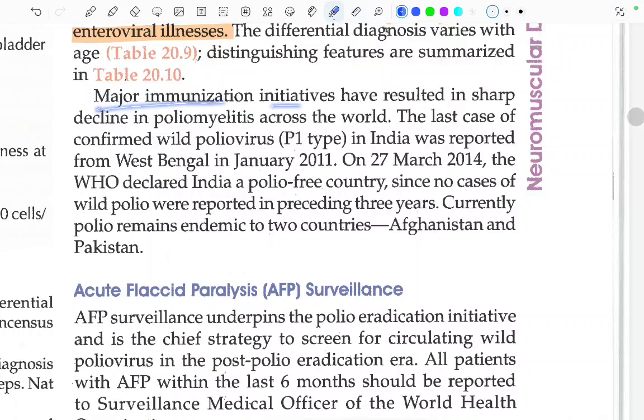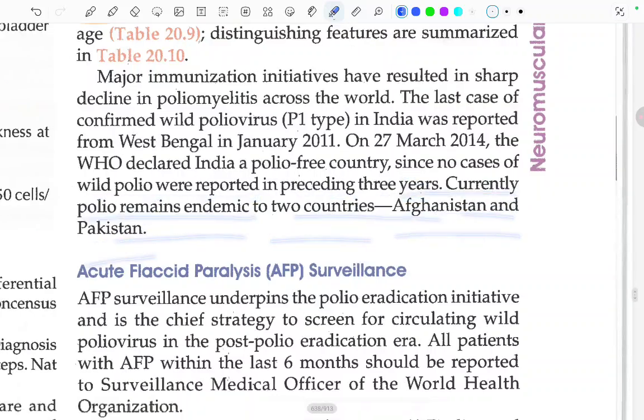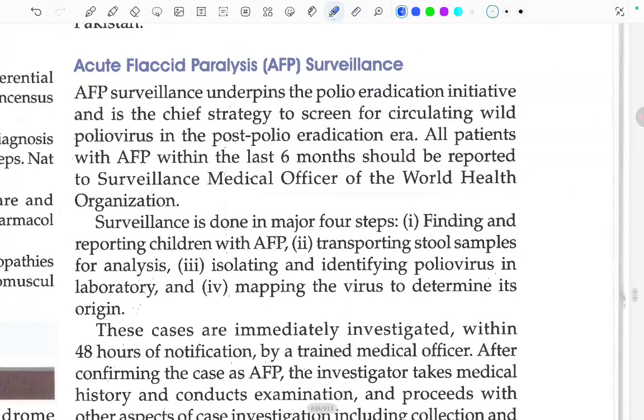Major immunization initiatives have resulted in a sharp decline in poliomyelitis across the world. The last case confirmed of wild polio P1 type in India was reported from West Bengal in January 2011. On 27th March 2014, the WHO declared India a polio-free country, since no cases of wild polio were reported in the preceding 3 years. Currently polio remains endemic in two countries, Afghanistan and Pakistan. Now, acute flaccid paralysis surveillance.